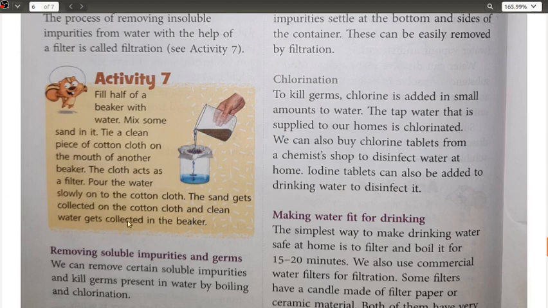When we pour the water slowly on the cotton cloth, the sand gets collected on the cotton cloth and the clean water gets collected in the beaker. I hope you can do this activity as well. Instead of sand, if you don't have it, you can take soil particles as well.